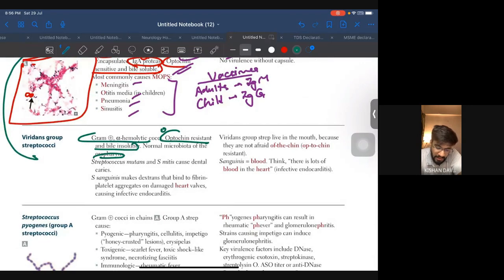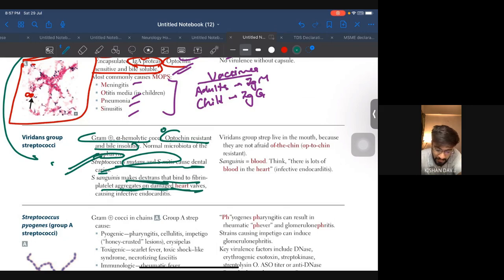Okay, these are normal in the oropharynx. Streptococcus mutans and mitis cause dental caries. Very important, they are frequently asked. Streptococcus sanguinis makes dextrans that bind to fibrin platelet aggregates on a damaged heart valve, causing infective endocarditis. Very important. Okay, in viridans streptococci there are two species, mutans and sanguinis. If it is sanguinis, think about a damaged heart valve. Damaged heart valve, very important.